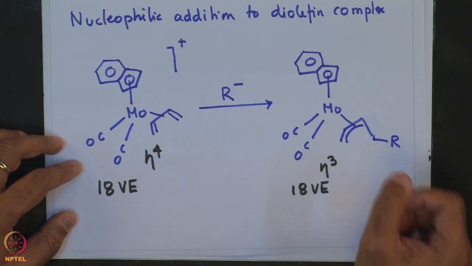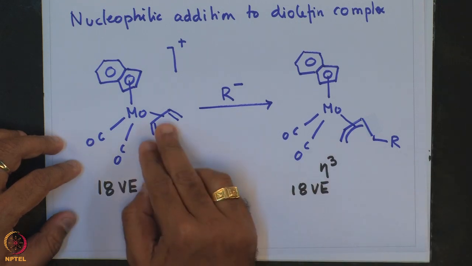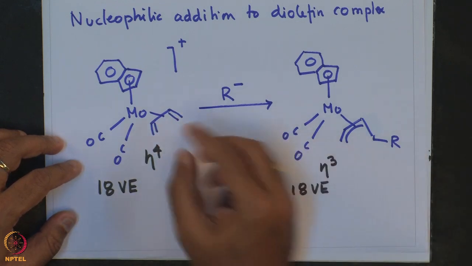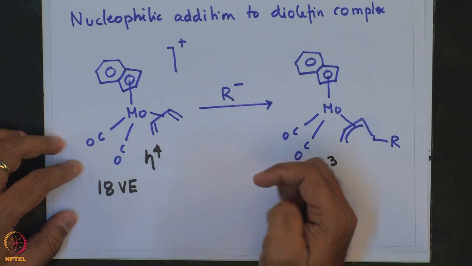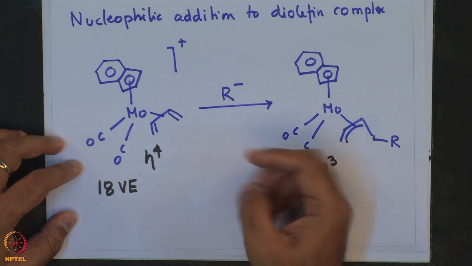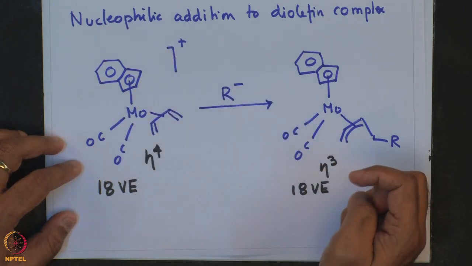Now, there are two interesting aspects of this particular reaction. One is this Umpolung reactivity of this diolefin. Usually, free olefins are extremely electron rich and they do not get attacked by another electron rich entity like nucleophiles or carbanions.